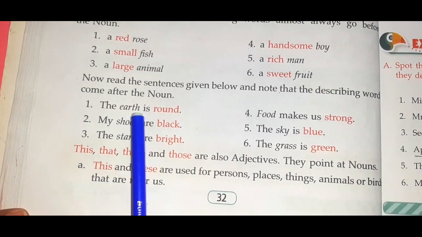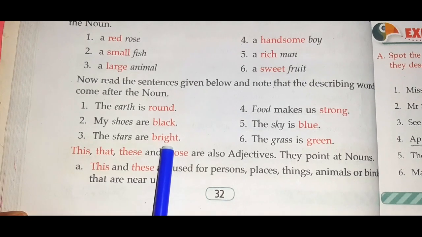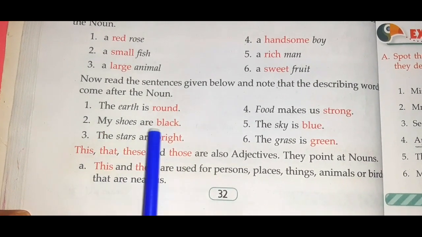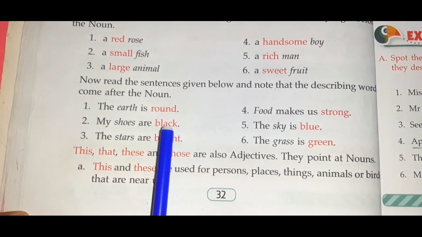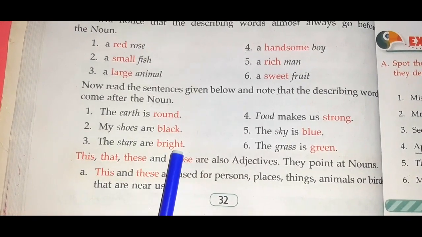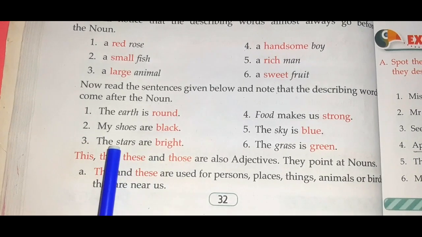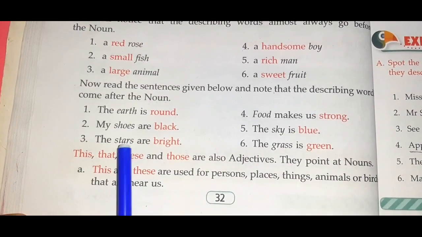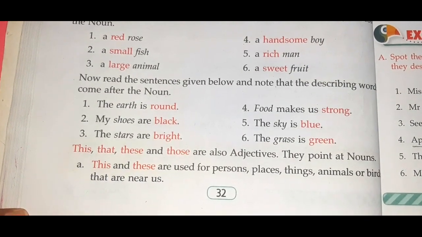But here, the earth is round. My shoes are black. The stars are bright. In the second example, my shoes are black. The word black is the adjective and it comes after the noun shoes. The stars are bright. The word bright is the adjective. It describes the noun stars and it comes after the noun stars. So adjectives can be written before or after the naming word.